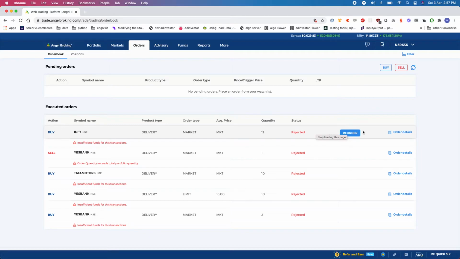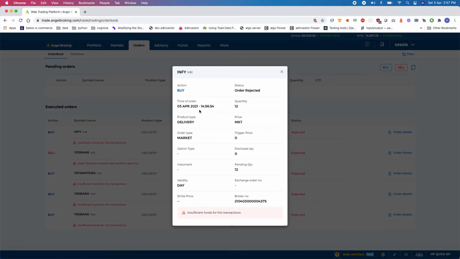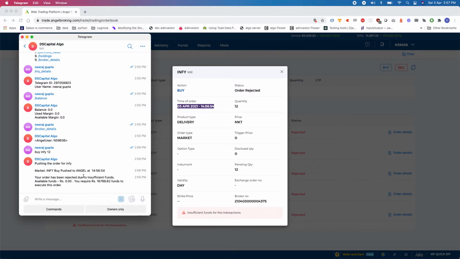I can see the Infosys trade over here, and if I check the details, you can see 256.54 and 256.54. So exactly at the same time, when the order was pushed through your bot, it was received by Angel, and this order got rejected because of obvious reasons. Now, if you are in the live market, this order would have been executed if you have enough balance.